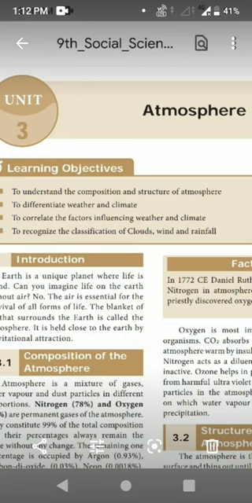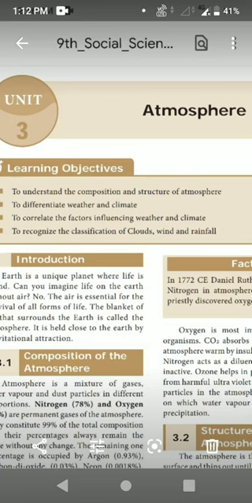See, this carbon dioxide, CO2, absorbs heat and keeps the atmosphere warm by insulation and radiation. Oxygen is the most important for living organisms; at the same time, carbon dioxide absorbs heat and keeps the atmosphere warm. How does it keep the atmosphere warm? By insulation and radiation. Okay, students.